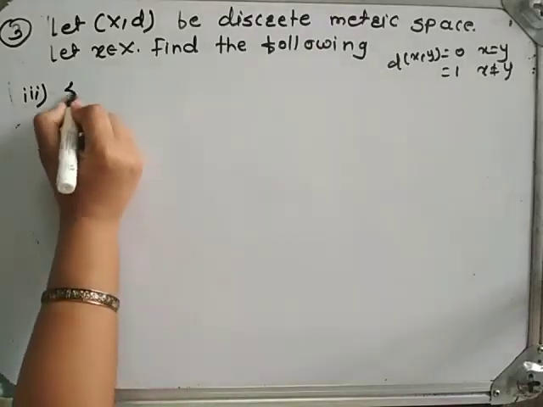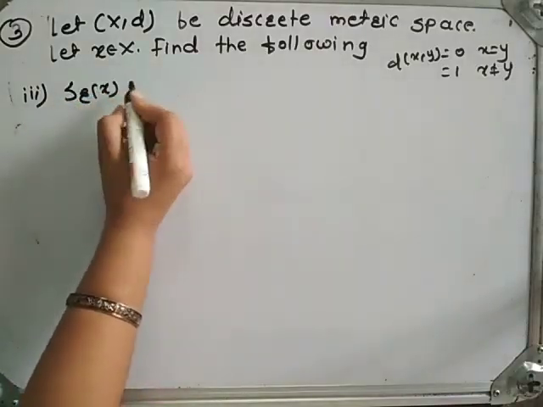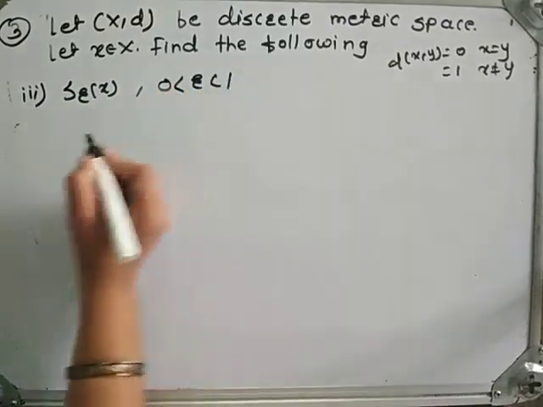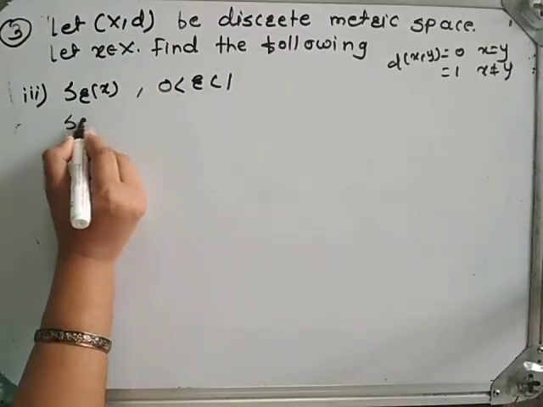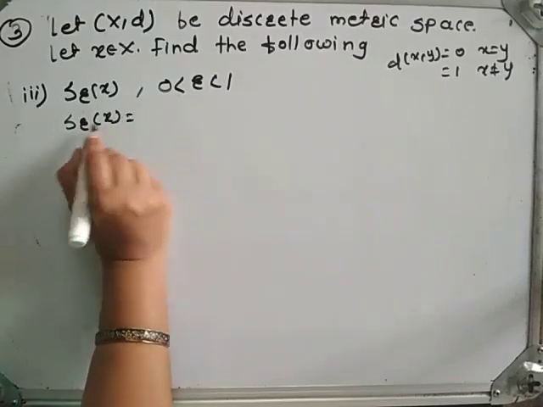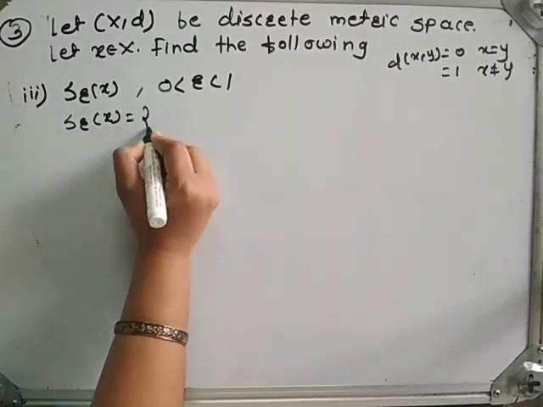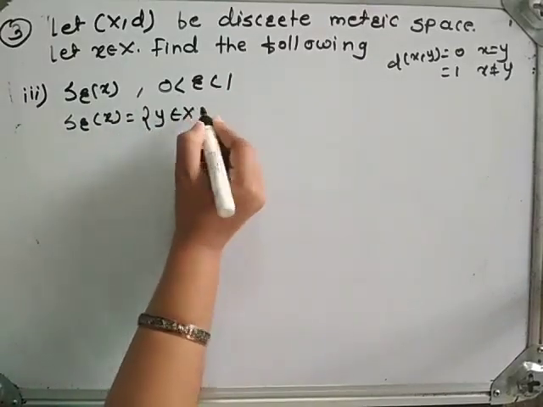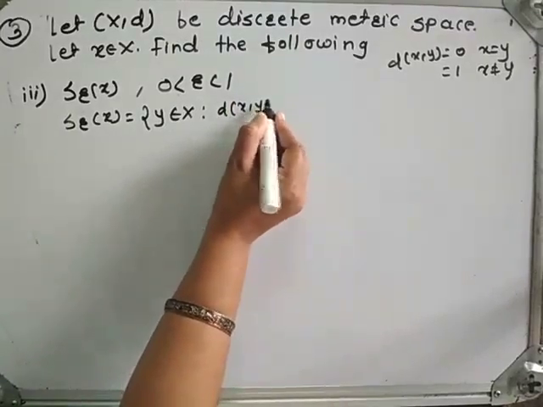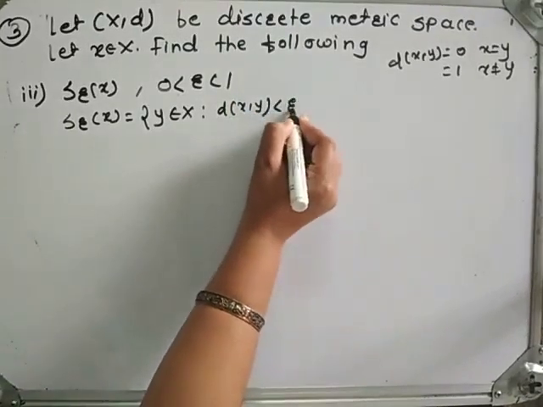Third is S_r(x), 0 is strictly less than r is strictly less than 1. We know the definition of open sphere. S_r(x) is equal to the set of all y belongs to capital X such that distance between x and y is strictly less than r.